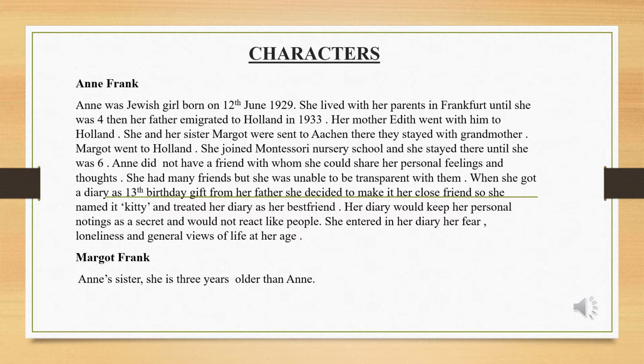When she got a diary as a 13th birthday gift from her father, she decided to make it her close friend and she named it Kitty. And she considered the diary as her best friend. Her diary would keep her personal notings as a secret and would not react like other people. She entered in her diary her fear, loneliness, and general views of life at her age. Margot Frank was Anne's sister and she is 3 years older than Anne.